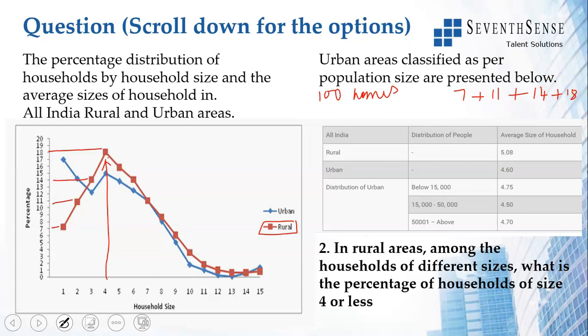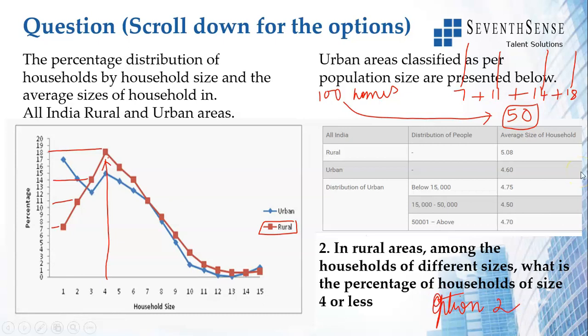So, this is 18 plus 14, 32 plus 18, 50. So, in 100 homes, 50 homes will have household size 4 or less. This is household size 1, this is household size 2, this is household size 3, this is household size 4. Therefore, total percentage will be 50. Option 2. We'll move to the next set.